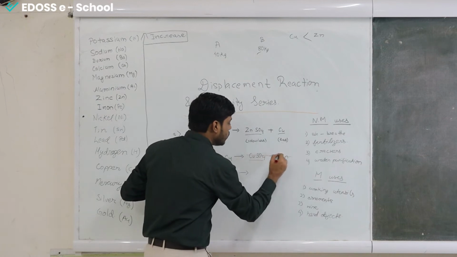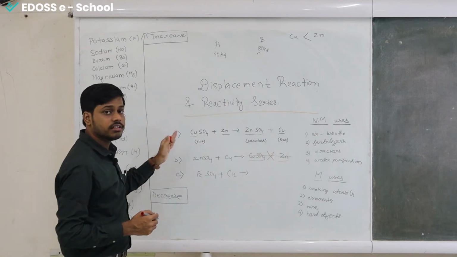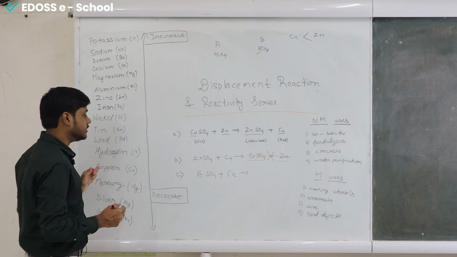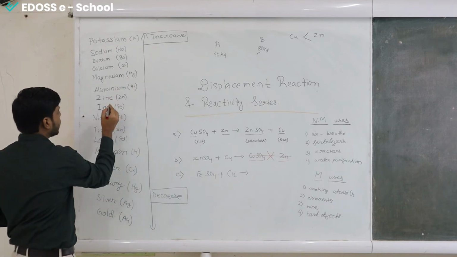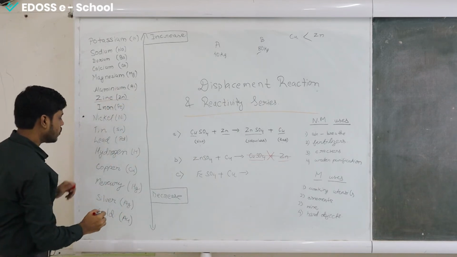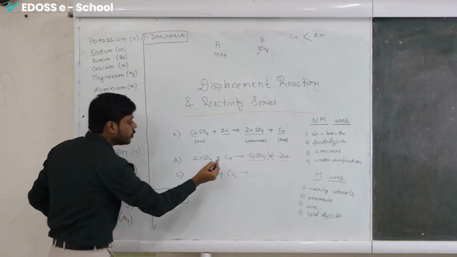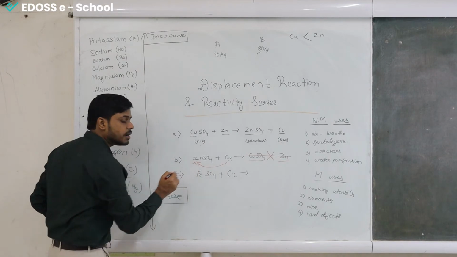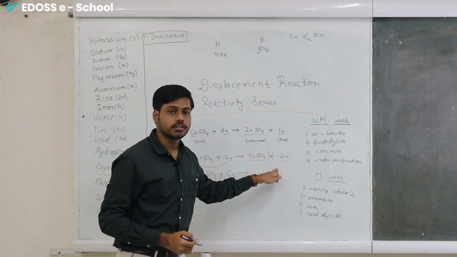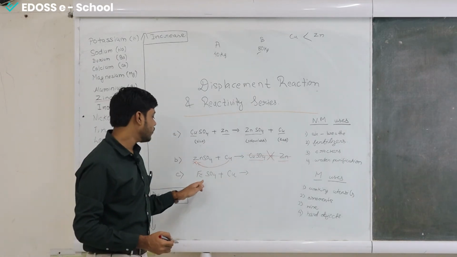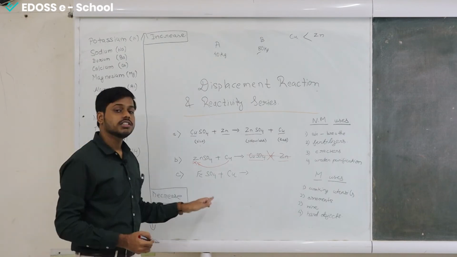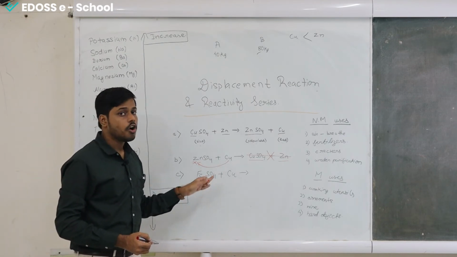This reaction won't occur. The reason being that you have to take a good look at the reactivity series. Where is zinc present? Here is the zinc and copper is here. Copper is lower, it is less reactive, so it can't displace zinc from its compound. So this reaction won't occur. Similarly, now you can try to solve this equation. Just try to answer if this reaction will proceed or it won't.